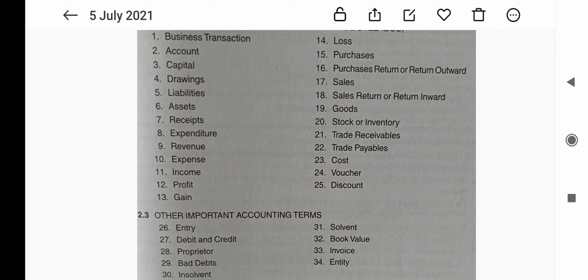Then the next term is discount. It is any type of reduction in the price by the seller to the buyer. It may be of two types: trade discount and cash discount. Trade